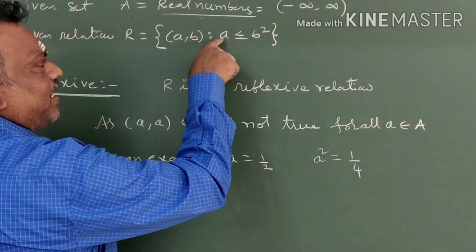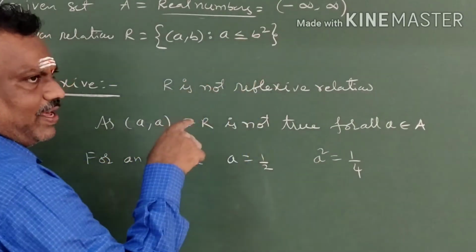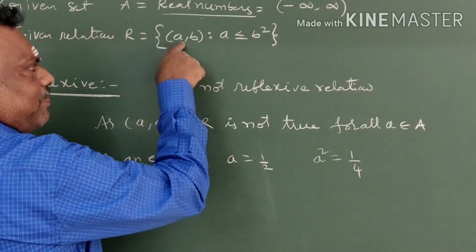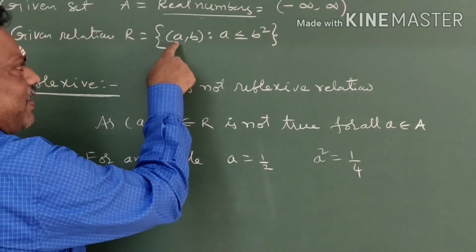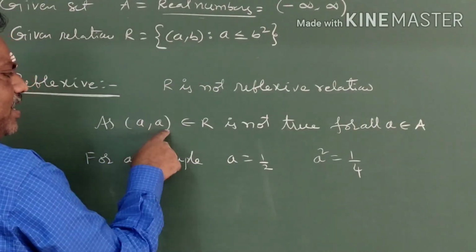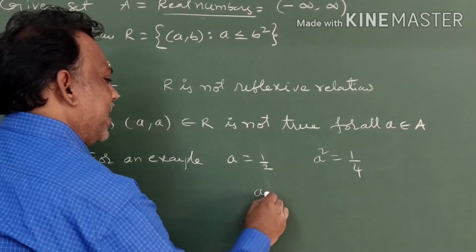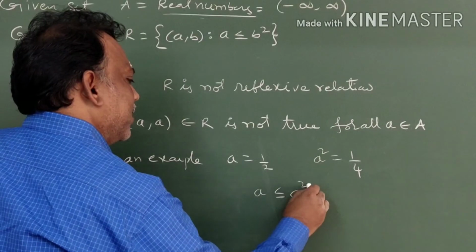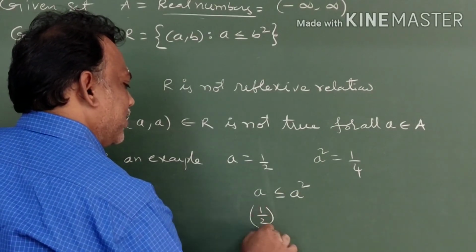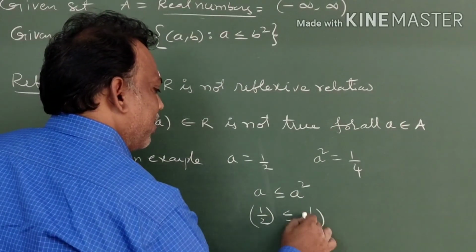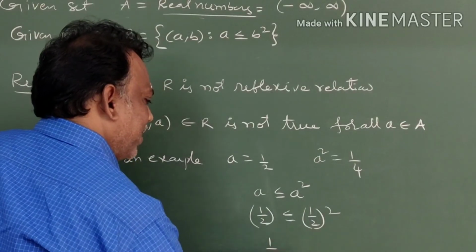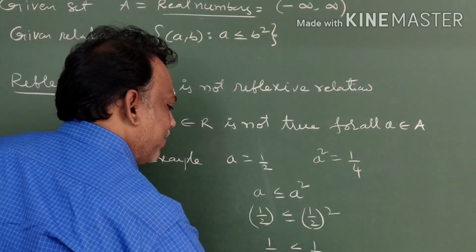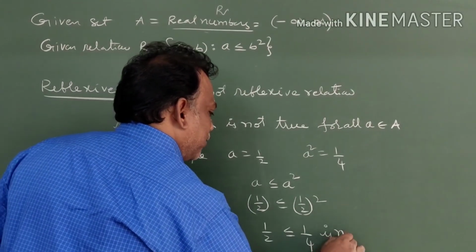Because the relation is a less than or equal to b square. If it is (a, b), reflexive is satisfied for (a, a). That's why we have the relation a less than or equal to a square. 1 by 2 less than or equal to 1 by 2 whole square, that is 1 by 2 less than or equal to 1 by 4, is not true.